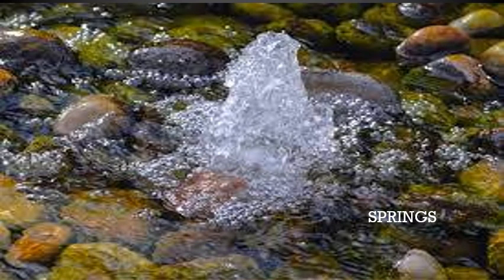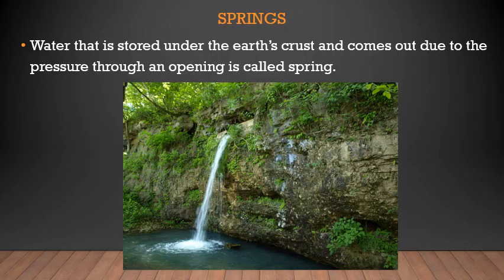Next is the springs. Now springs means water that is stored under the earth's crust and comes out due to pressure through an opening, which is called a spring. As the rain falls, what happens? All the water sinks under the ground. If the level of the groundwater increases, what happens? The water oozes out of the ground. When it comes out of the ground, it is called a spring.